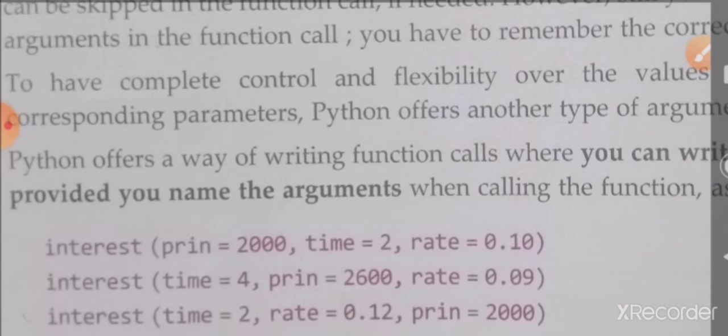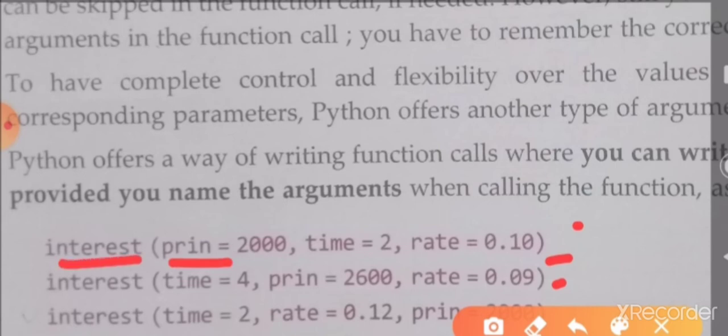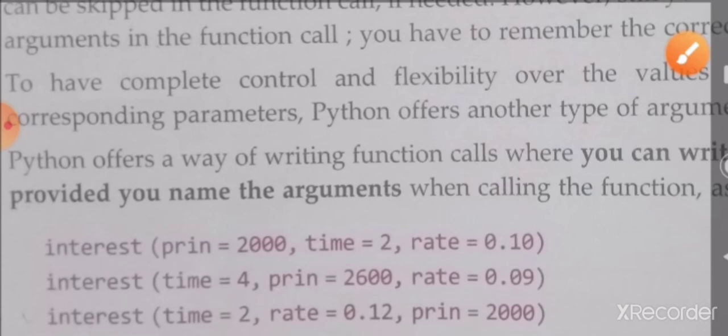Keyword argument is nothing. See here, you can see three types of examples they have given. First one, interest is the function name. The principal argument holds 2000 as its value, the time variable holds 2 as its value, and the rate argument holds 0.10 as its value. This is the order.